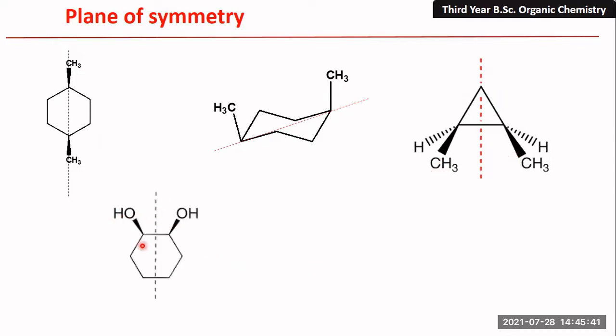Now let us understand this example, that is 1,2-cyclohexanediol. So this is 1,2-cyclohexanediol. When you pass a plane through this position, then it equally divides this molecule. This half part is exactly the mirror image of this part. So this molecule possesses a plane of symmetry.